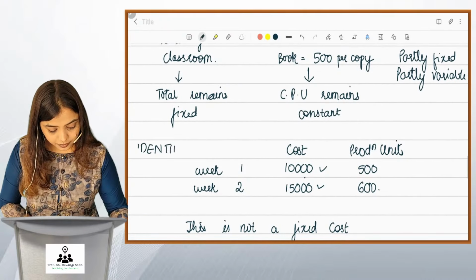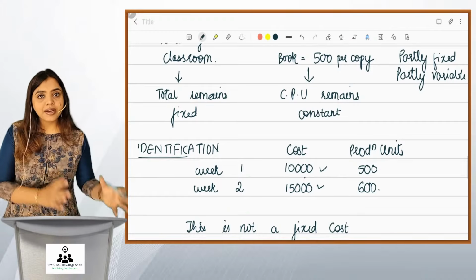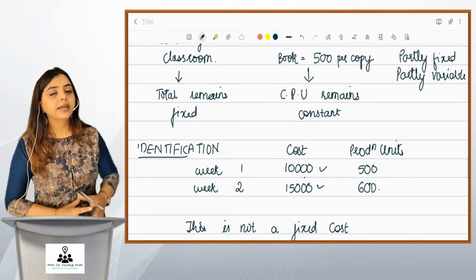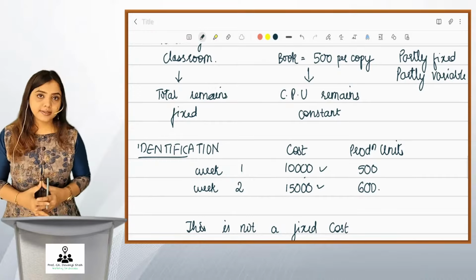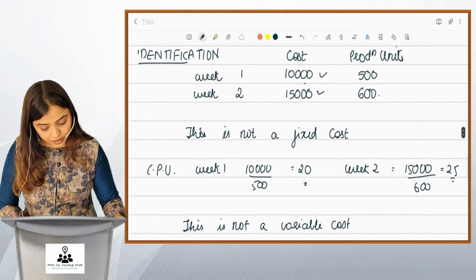And friends, once you have identified that this cost is semi-variable, and of course it is partly variable, partly fixed, now we need to know how much part of this is variable and how much part of this is fixed, right? So let's see. How do I know this?